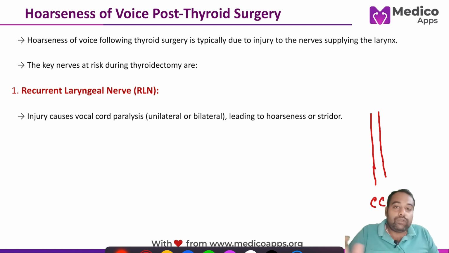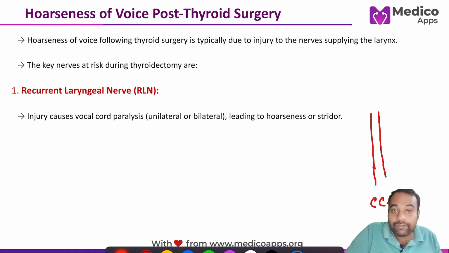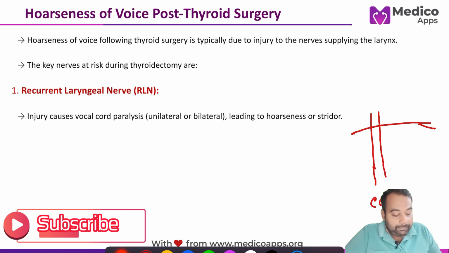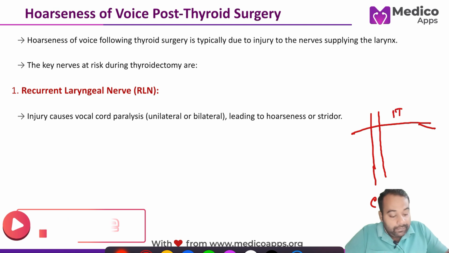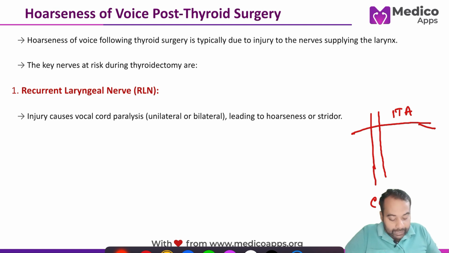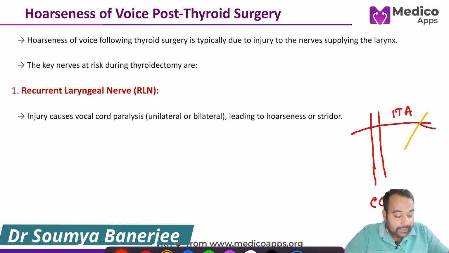The superior border of this triangle is formed by the inferior thyroid artery, a branch of the thyrocervical trunk, which itself is a branch of the subclavian artery. The medial border of this triangle is formed by the recurrent laryngeal nerve.